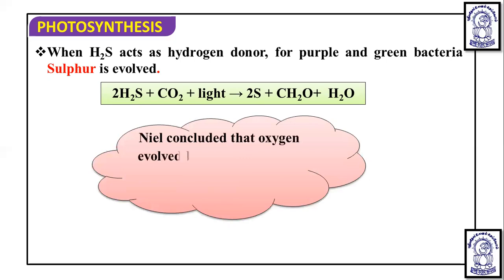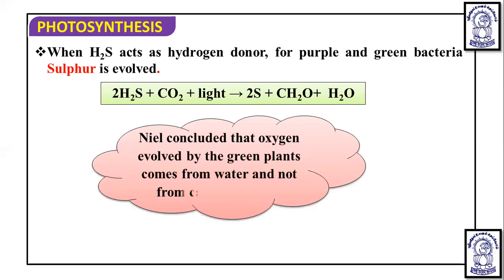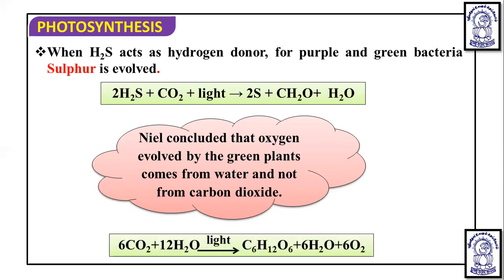So sulfur is released. So van Niel concluded that oxygen evolved by the green plants comes from water and not from carbon dioxide. So this is the ultimate reaction: 6CO2 when reacted with water, glucose is formed and 6H2O and 6 oxygen molecules are released.